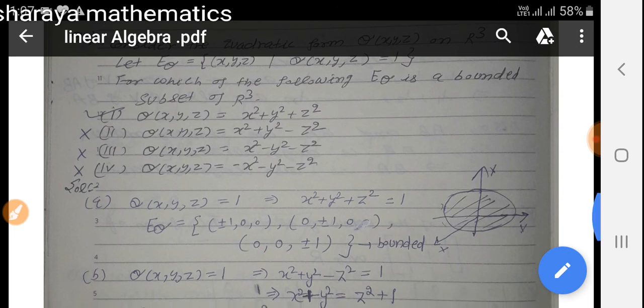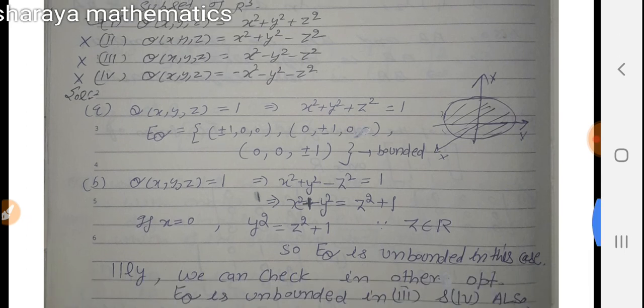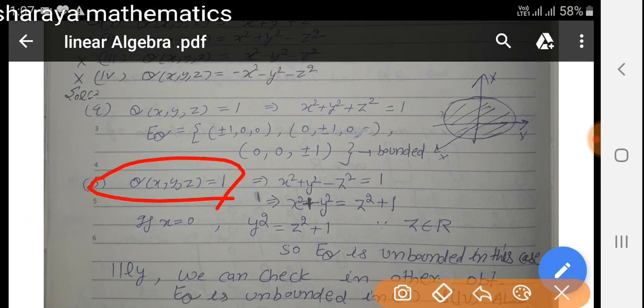In the second option we can check Q(x, y, z) equal to x square plus y square minus z square. Put Q(x, y, z) equal to 1. We get x square plus y square minus z square equal to 1. Here we can write x square plus y square is equal to z square plus 1.